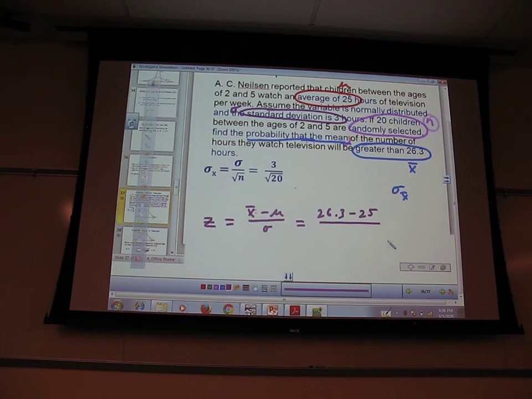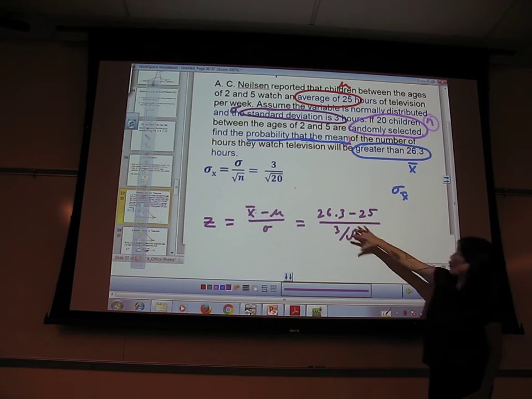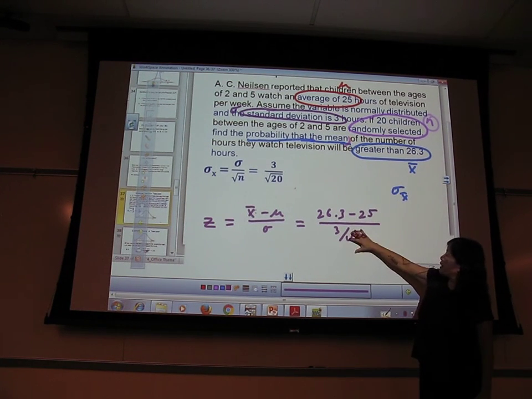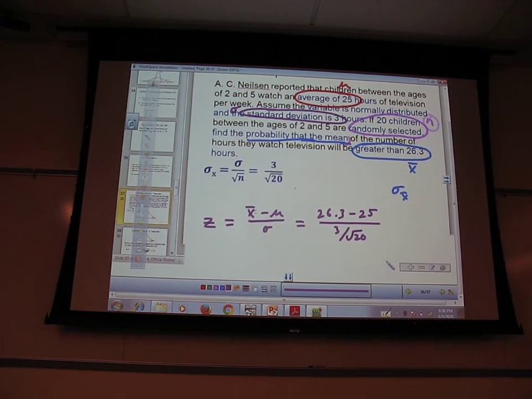So I use 3 over square root of 20. And you have to find this first, find this separately from this, and then divide them. That's the easiest way of doing it, because otherwise you'll get some crazy, insane answer.